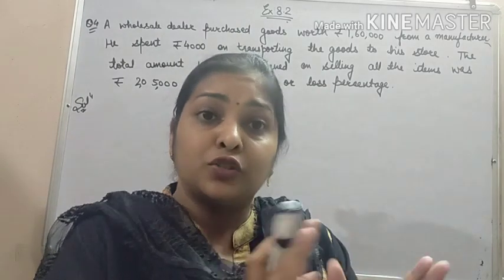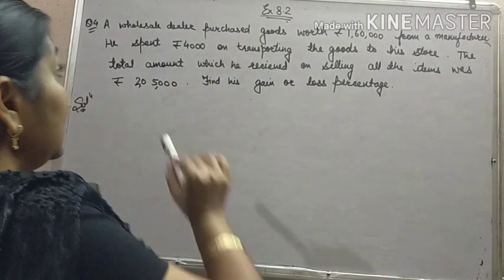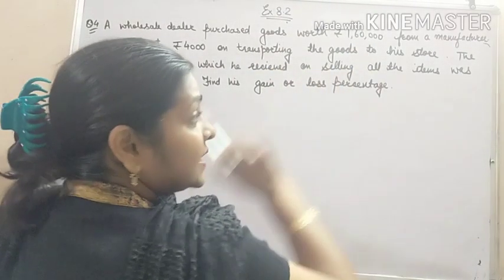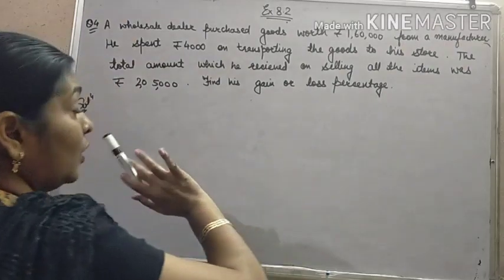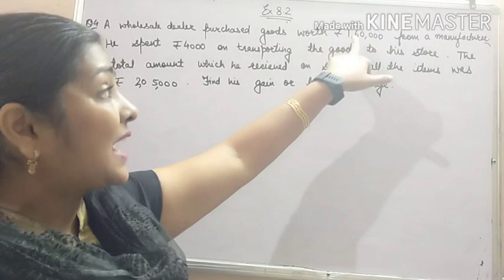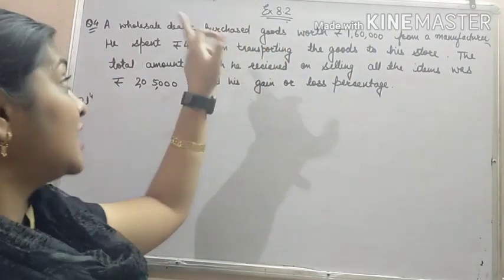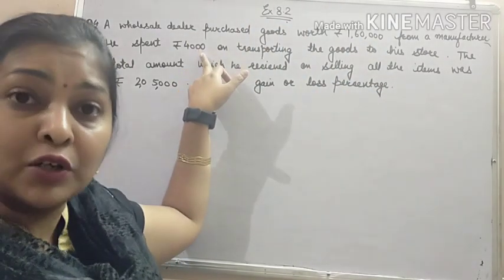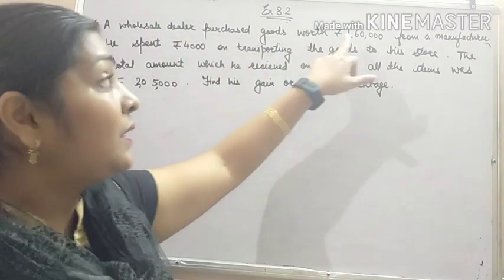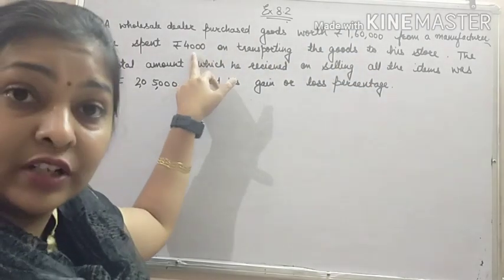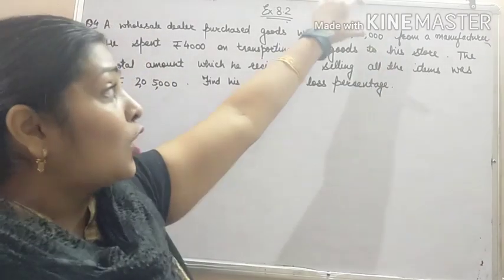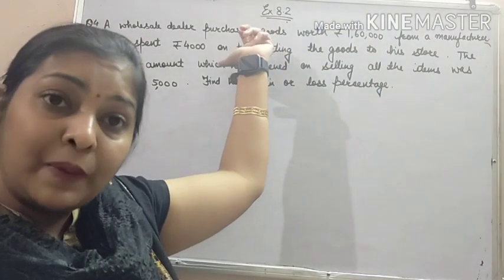Is that clear? So in this problem also it is given that a wholesale dealer purchased goods worth rupees 1,60,000 from a manufacturer. He spent rupees 4,000 on transporting the goods. See, the price was 1,60,000, but on transportation he has to spend 4,000. So what will be the CP for the wholesale dealer? It will be 1,60,000 plus 4,000, because that 4,000 he has to pay from his pocket.